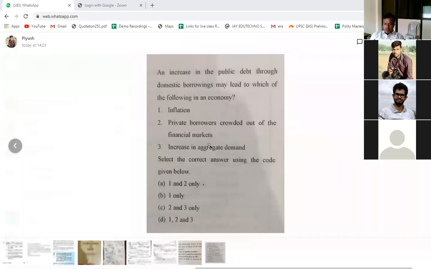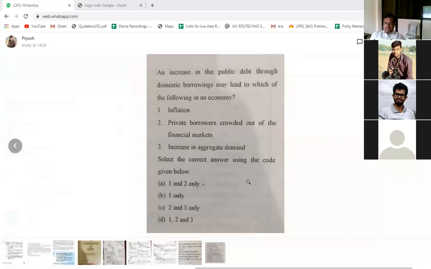So what is expected in this question? That first one is wrong and second one is correct. So if you know first one is correct and second one is wrong, you can mark 2 and 3 only. But anyways, now I'm coming to this point, that how the aggregate demand will increase. That is what is your question, right, Piyush? That how the domestic borrowing leads to aggregate demand.